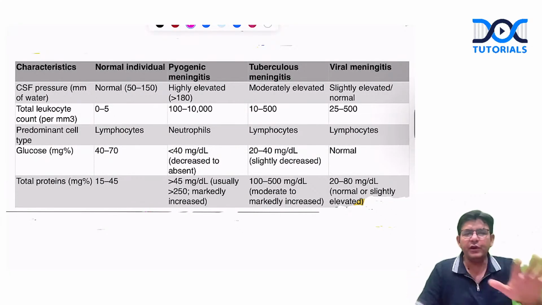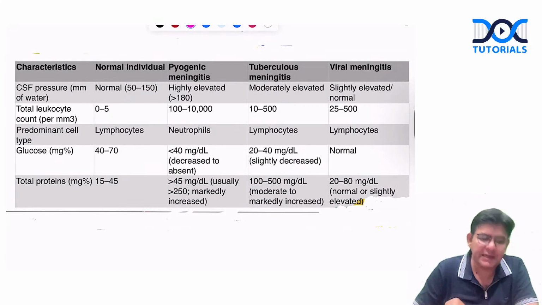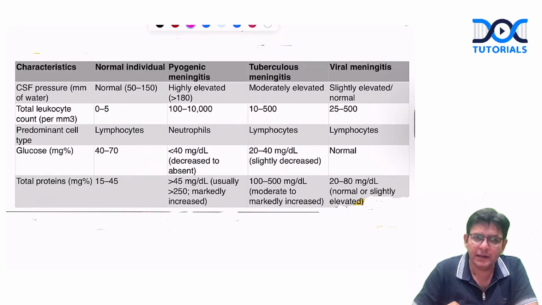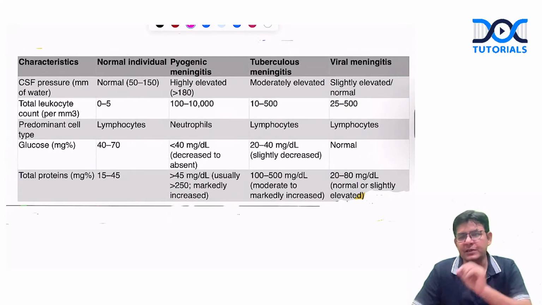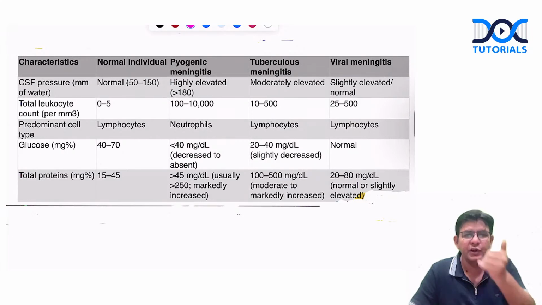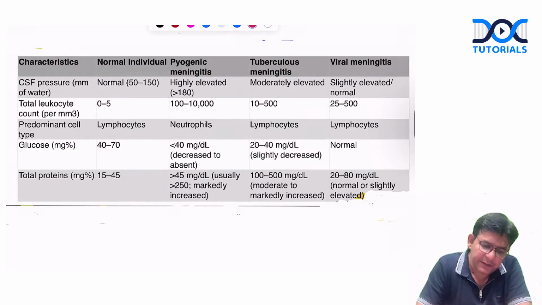This is the overview of meningitis which I have given you, and separately we will take all the organisms. Now guys, this table, right from the second year up to the final year and after that also in NEET PG, will not leave you. So you should have a fair idea regarding this table: what the normal values are, what happens in pyogenic, what happens in tuberculous meningitis, and what happens in viral meningitis. We will take them one by one.